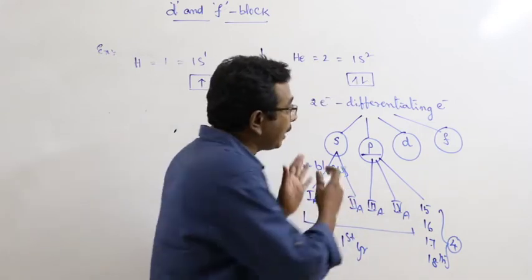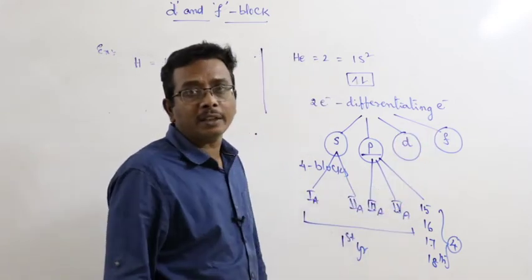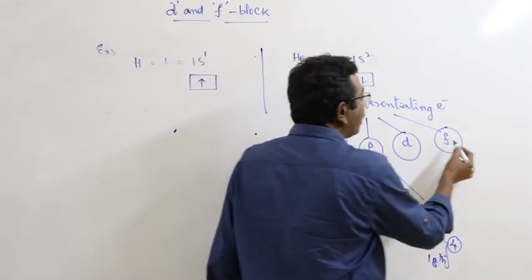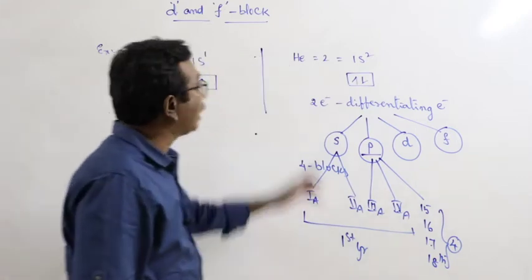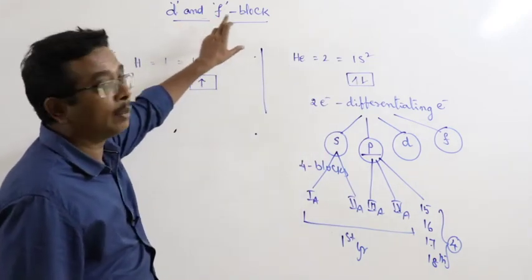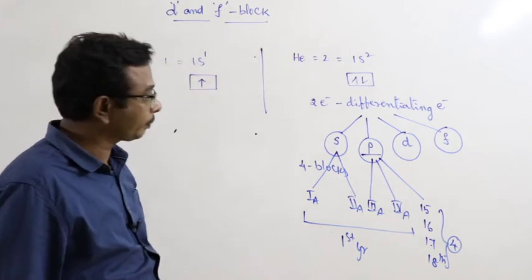Okay, what about the remaining part of the classification of elements into blocks? d block and f block. They are collectively given under this chapter, d and f block elements.